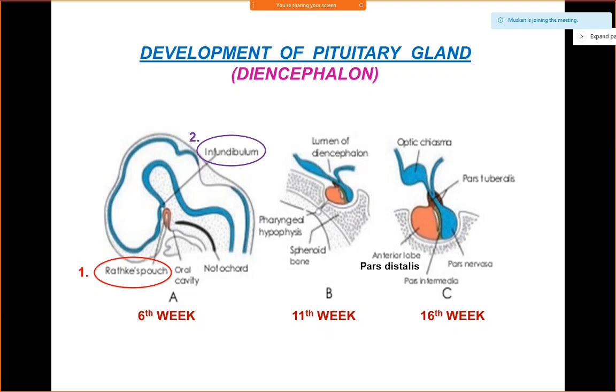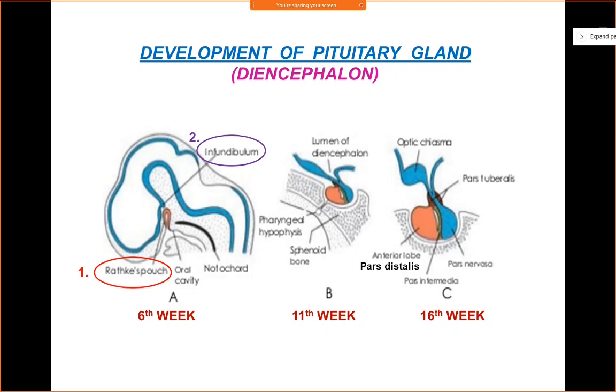So, come to B in 11th week. In the 11th week, you'll see that the anterior wall of the Rathke's pouch enlarges greatly and will form the pars distalis or the anterior lobe of the pituitary gland. Then, the posterior wall of the Rathke's pouch remains small in size, and it will form the pars intermedia, which is of little significance in humans. Then there is an upward extension from the anterior wall of the Rathke's pouch, which is known as the pars tuberalis.